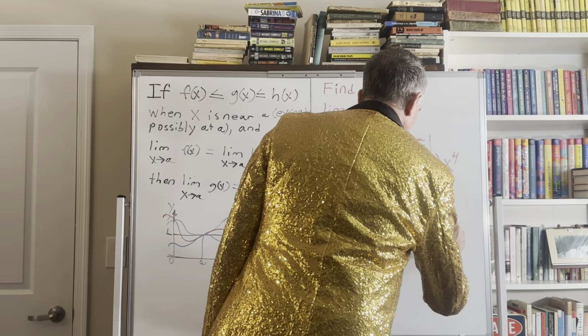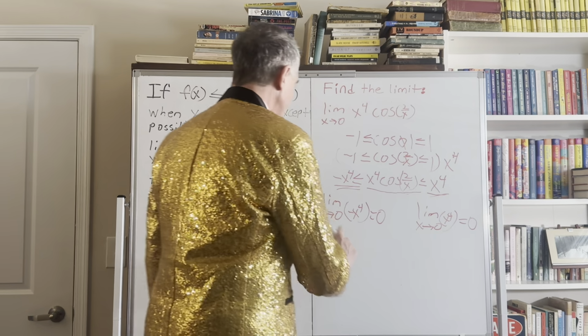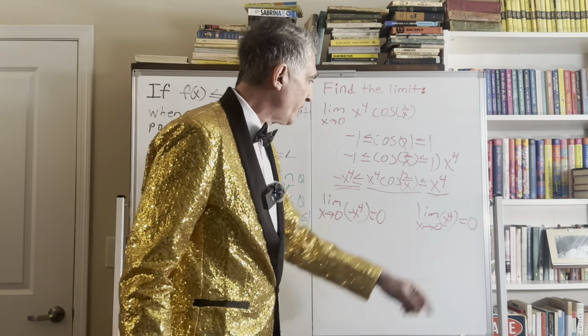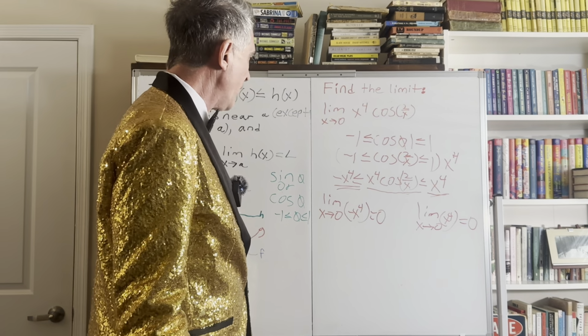Am I going to use direct substitution again? Yep, I sure am. And that's going to give me, if I plug in 0 here being raised to the fourth, yeah, it gives us another 0. Well, it looks like I've got a limit over here of 0, and I've got another limit over here of 0. That's one of the things you have to look out for. If these two are not equal, you probably have messed up somewhere in your inequality, all right? Just something to look out for.